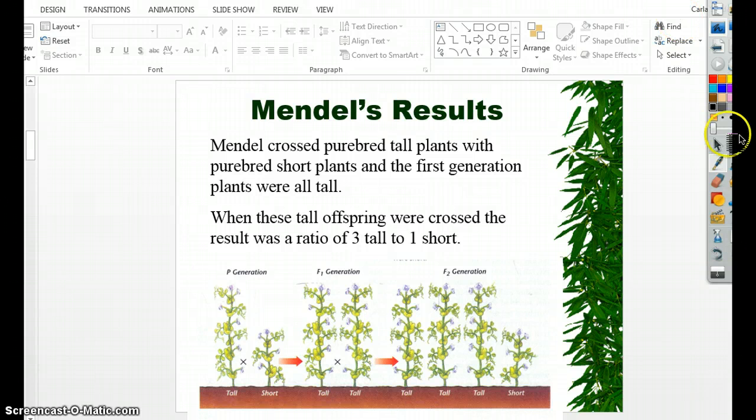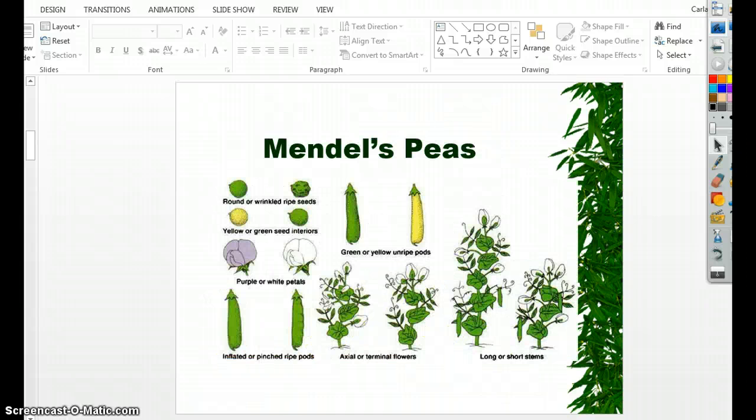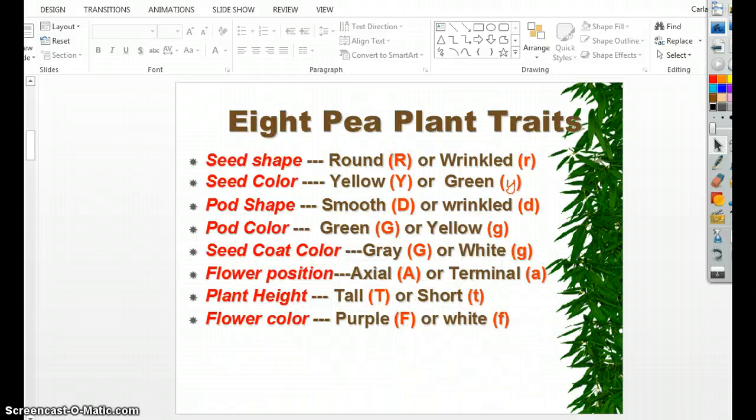The last two slides for this, here's just a picture of his peas, and here's just a listing of the characteristics for the peas. Seed shape, seed color, pod shape. I'm going to give you another handout that has this information on it.